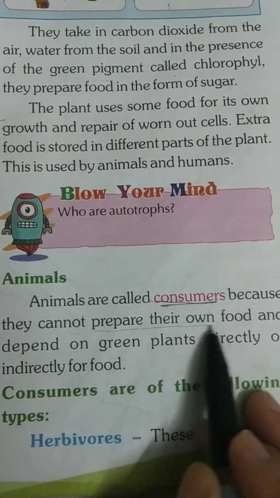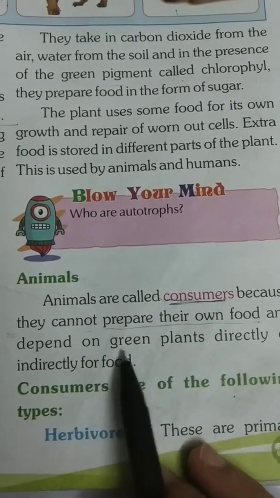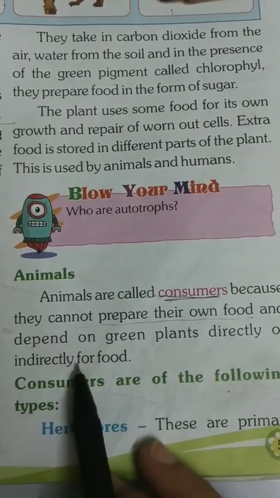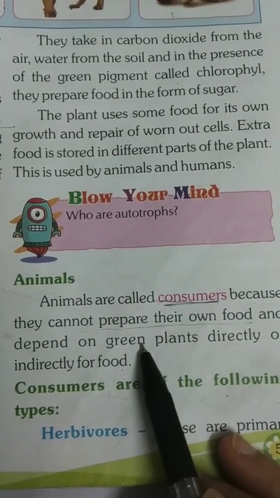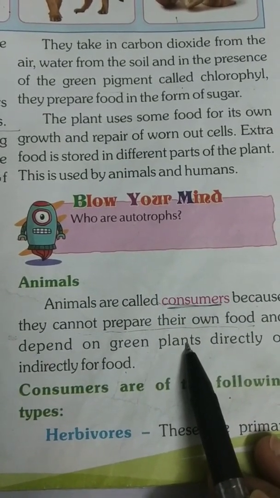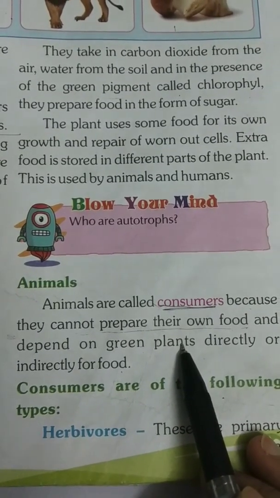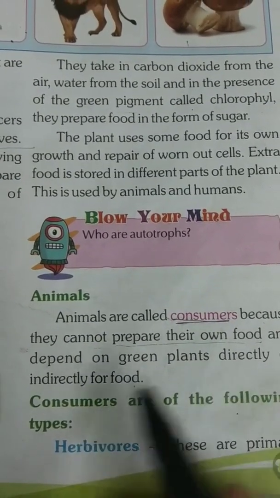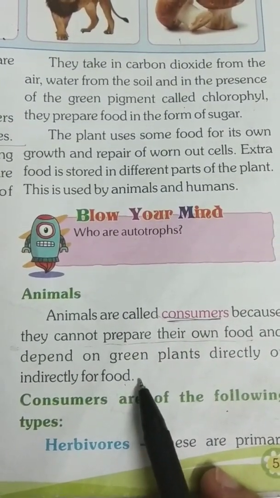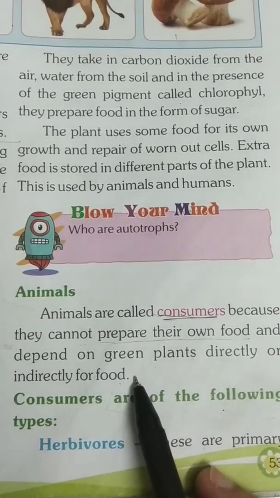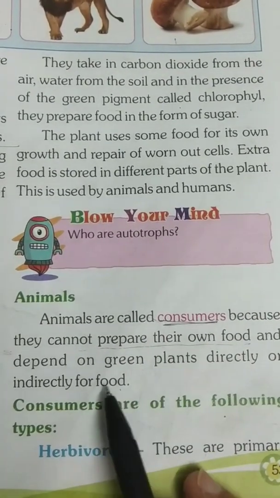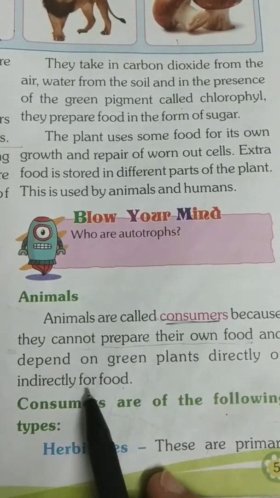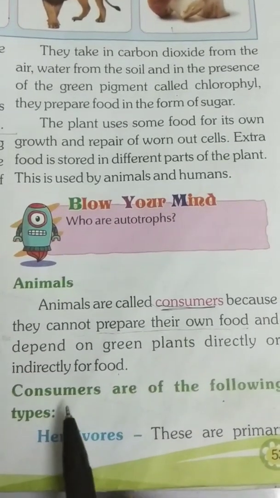Underline, cannot prepare their own food and depend on green plants directly or indirectly for food. Some animals depend on plants directly. They eat grasses and leaves of the plant. Some animals depend on other animals for flesh. In this way, they depend indirectly for food on plant.